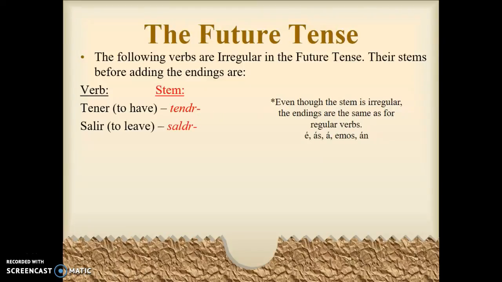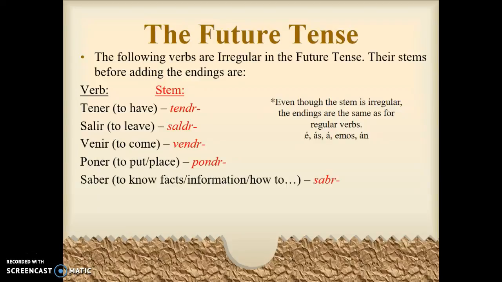Excuse me. Salir, to leave, your stem for that would be saldr with the DR. Venir, same thing. So notice they're kind of similar, even though they're irregular, at least they all kind of match a little bit. Poner, to put into or to place, would be pondr with the DR. Saber, which means to know facts or information or a how-to statement, would be sabr with the R. It's hard to say without the ending. Poder, to be able to. Podr with an R.